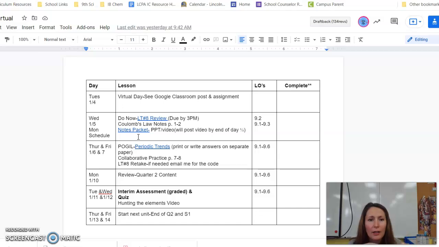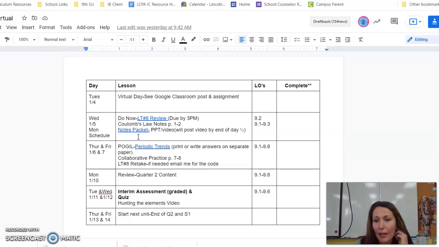Tomorrow and Friday then we will do a POGIL on periodic trends. Again, you can either print that, it's linked there for you, or you can write your answers on a separate sheet of paper. If you know of other people, I can't tell you who else is at home, but feel free to set up a video call with them and work through the POGIL if you would like. The collaborative practice is on pages 7 and 8 in that notes packet that I linked above.